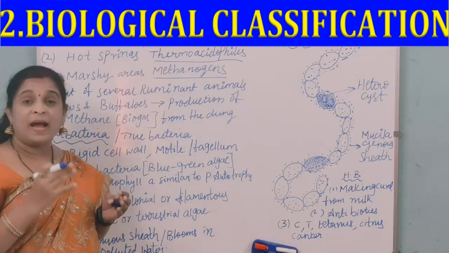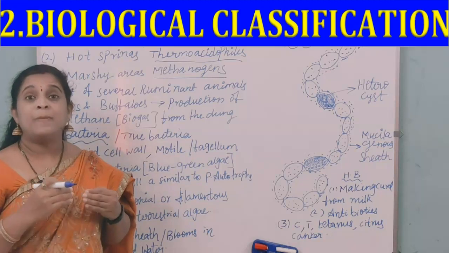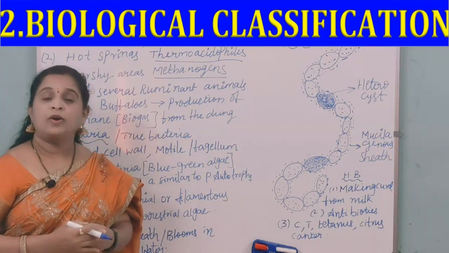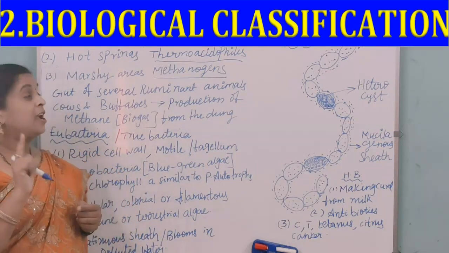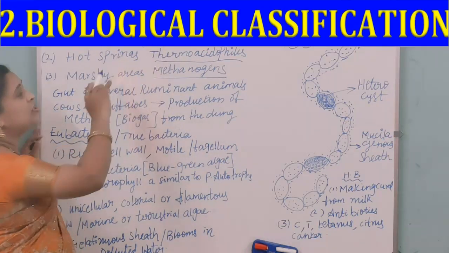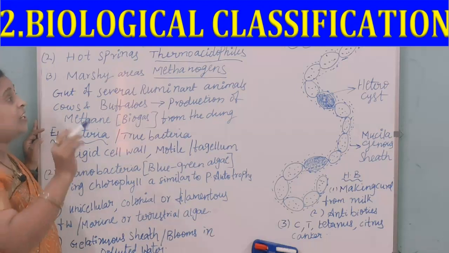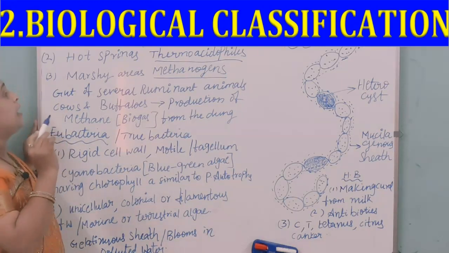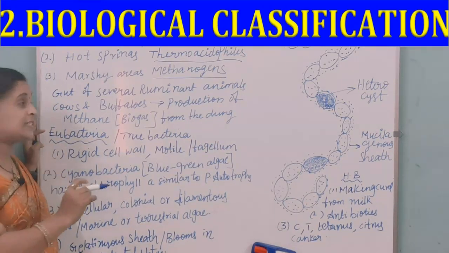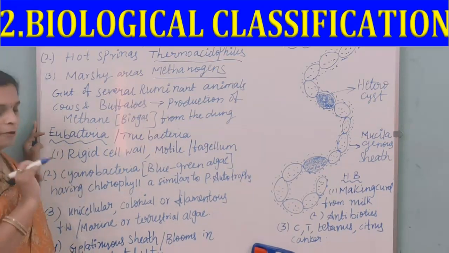Methanogens are the bacteria present in marshy areas. What is the first one? Halophiles, in extremely salty areas. Hot springs, thermoacidophiles, and marshy areas, methanogens.